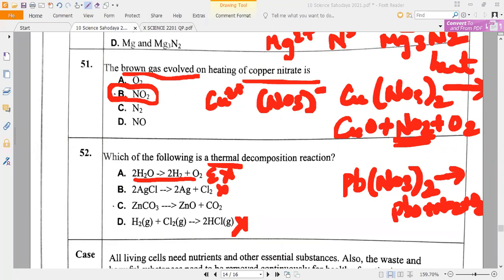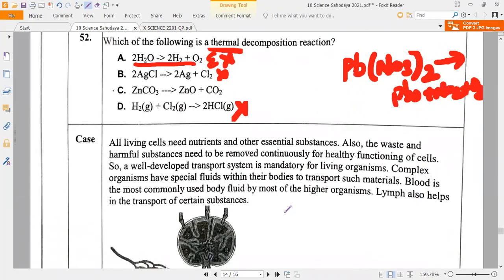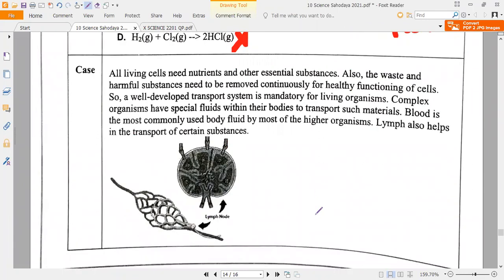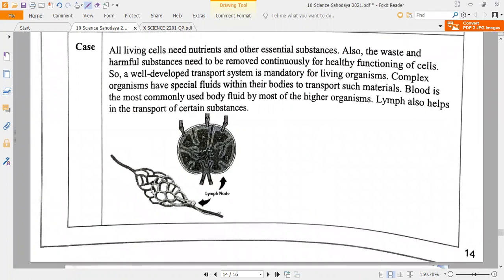Clear? Everybody, read the next paragraph. Biology. All living cells need nutrition and other essential substances. Also, the waste and the harmful substances need to be removed continuously for healthy functioning of cells. So, a well-developed transport system is mandatory for living organisms.